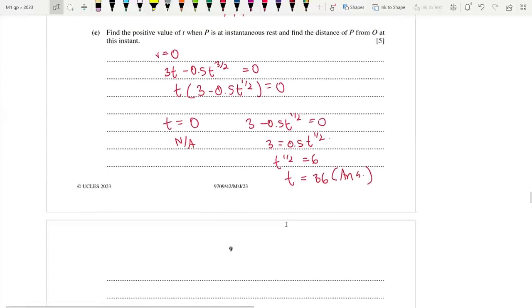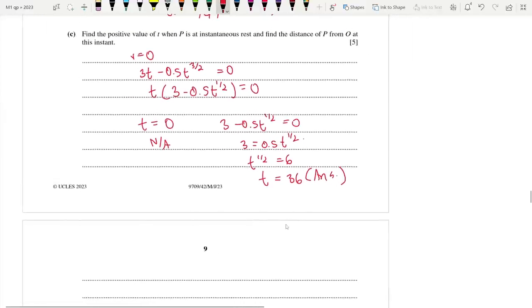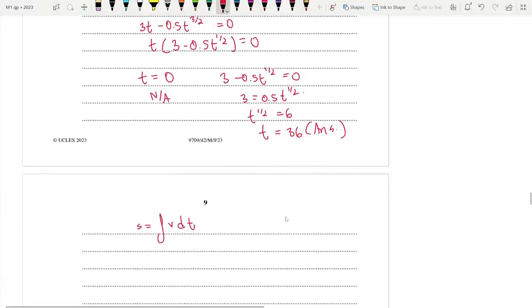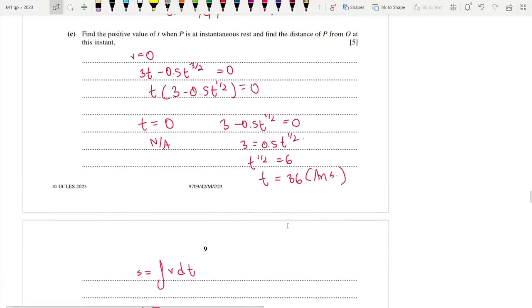Now we need to find the distance from O at this instant, right? So we know that S is in fact the integral of V. So let's integrate. And I'm going to input the limits immediately, because I don't want the total distance traveled. I simply want the distance of P from O at this instant.